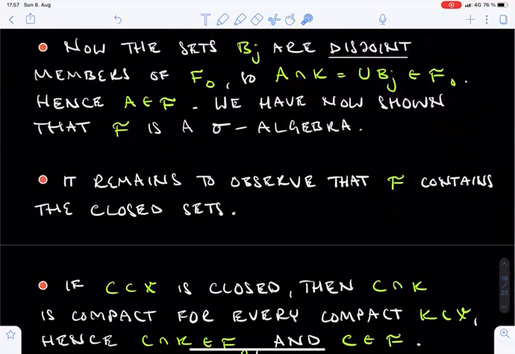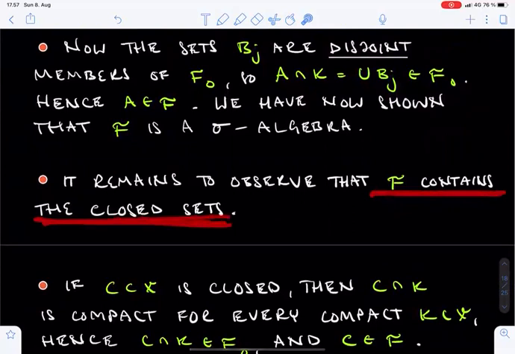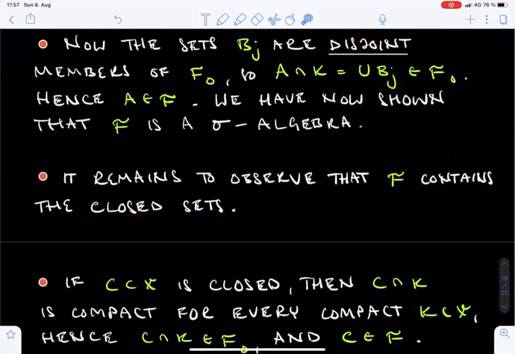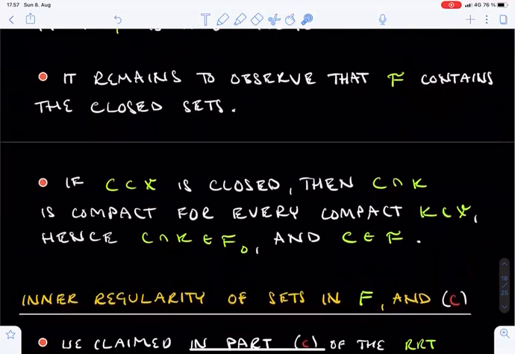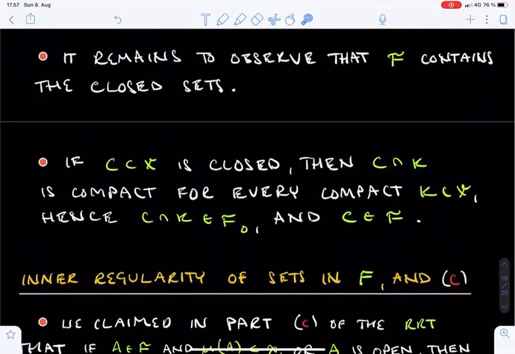Finally, it remains to check that F contains the Borel sets. Since the Borel sets are the smallest sigma algebra containing the closed sets, it's enough to show that F also contains the closed sets. But this is clear. If C is a closed set, then the intersection between C and any compact set K is again a compact set, and hence lies in F0.